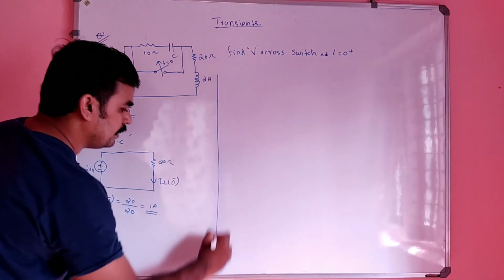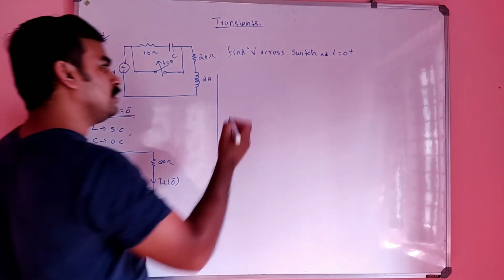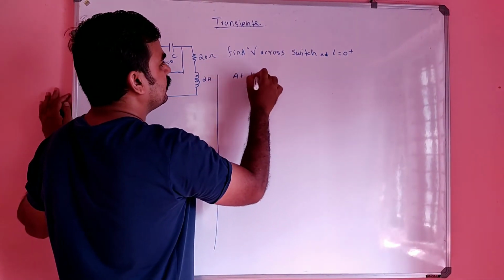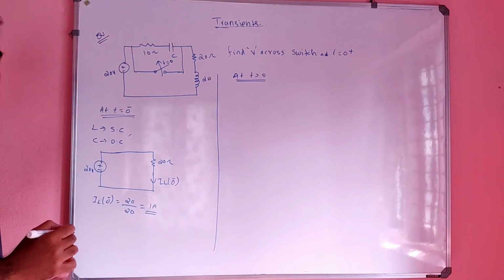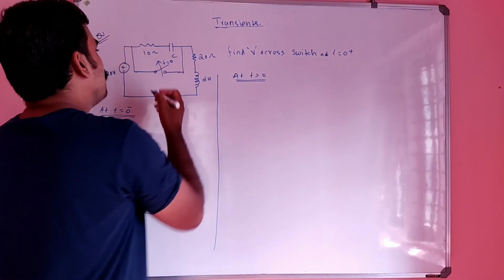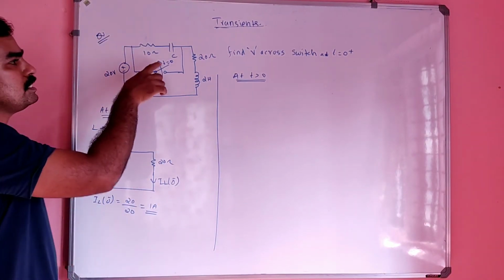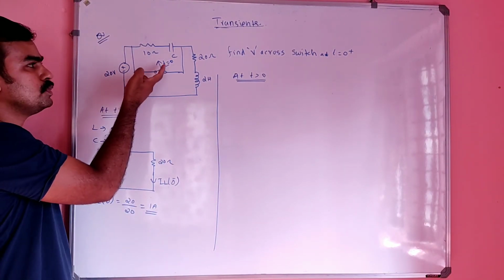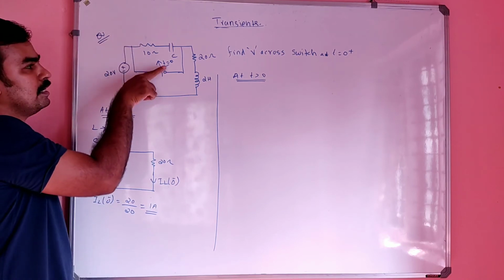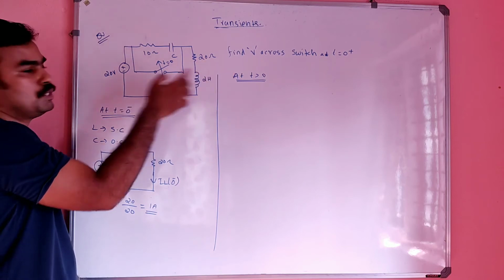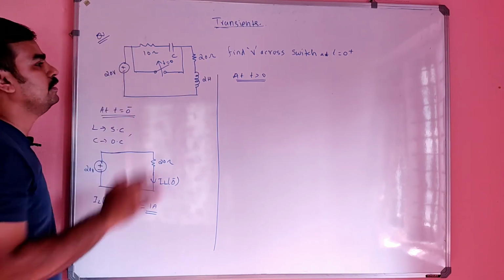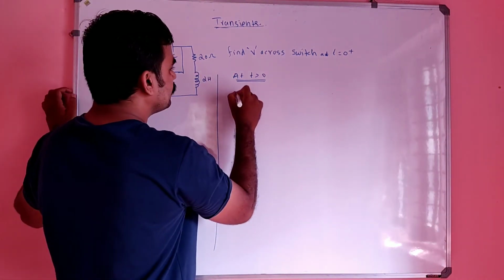Next step is the condition at t greater than 0. You have IL of 0 minus in your hand. At t equals 0 the switch gets opened, so at t greater than 0 the switch is in open condition.